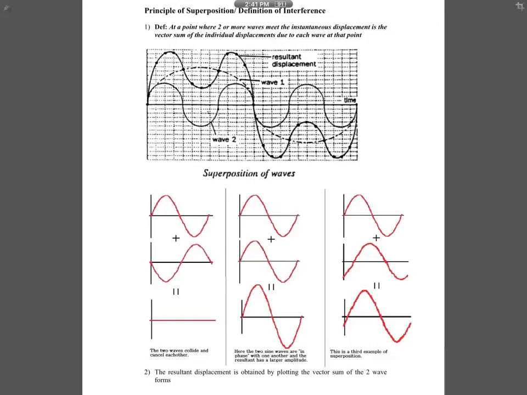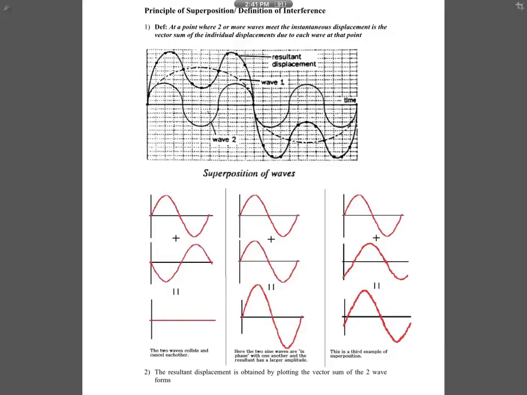Under this chapter, we're going to talk about a few phenomena. We're going to talk about two-source interference, right? That means interference between two sources, which are coming out in the same direction. And then we will also have stationary waves, which are interference between two waves traveling in opposite directions. And then we will have diffraction grating, which is interference between hundreds or thousands of waves coming out in the same direction. So these will be the phenomena that we're going to learn.